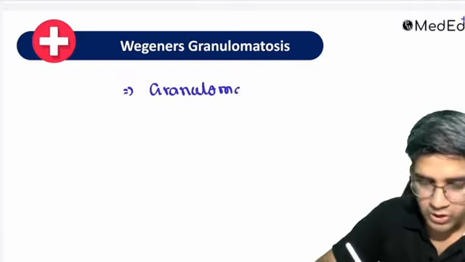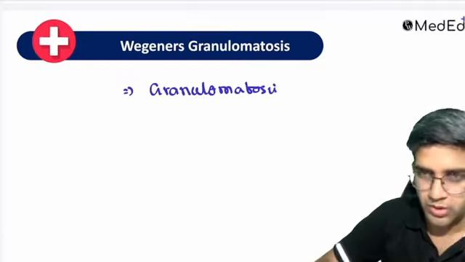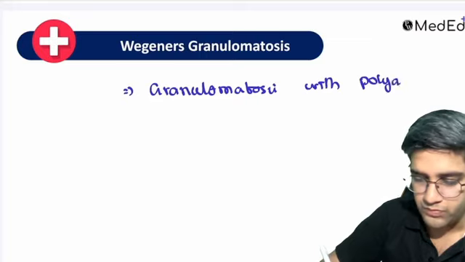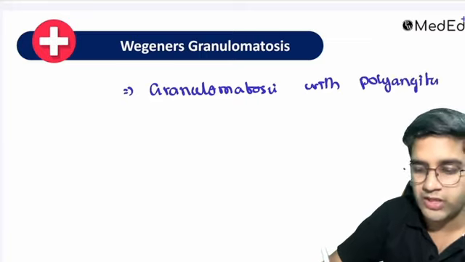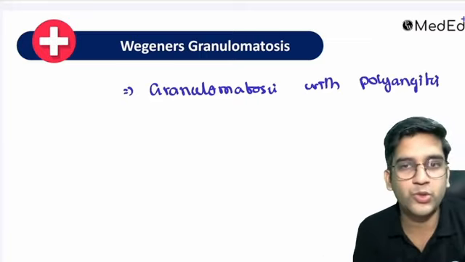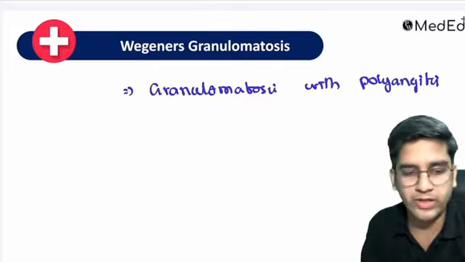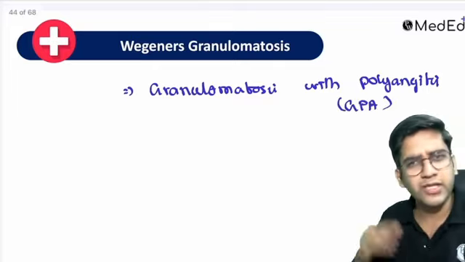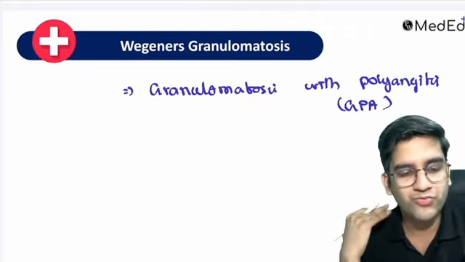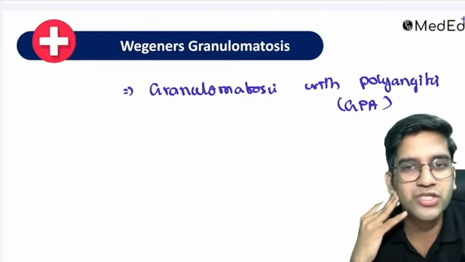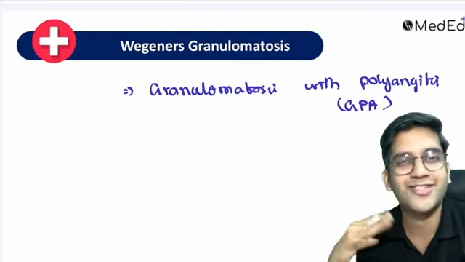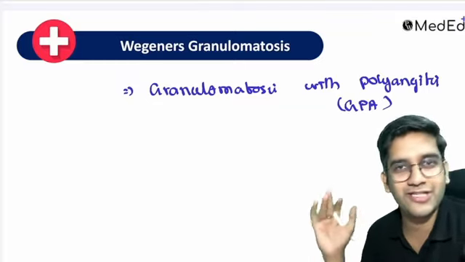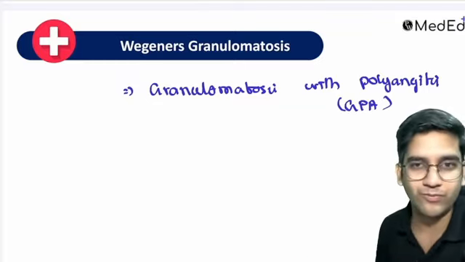Okay. So it's granulomatosis with polyangiitis. This is a newer name for Wegener granulomatosis. Granulomatosis with polyangiitis, right? That's a newer name. You must have read as GPA. Granulomatosis with polyangiitis, right? It's a different name, that's all. Because Wegener was a Nazi supporter. So since it was Nazi supporter, Americans want to remove his name. It's fine. That's a political agenda. Both mean one and the same for me, right?